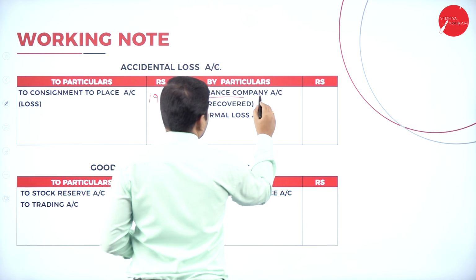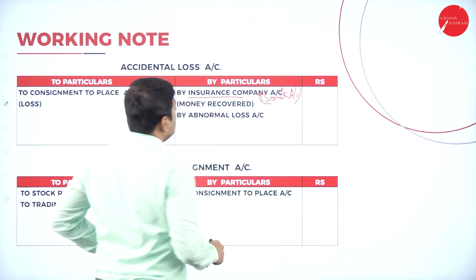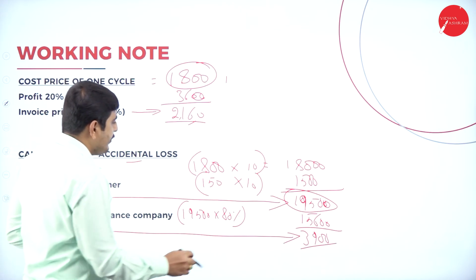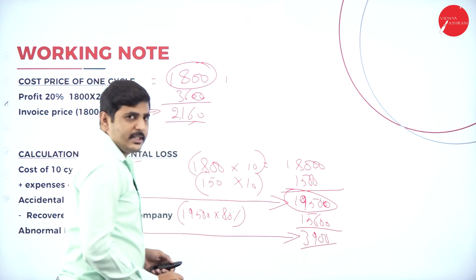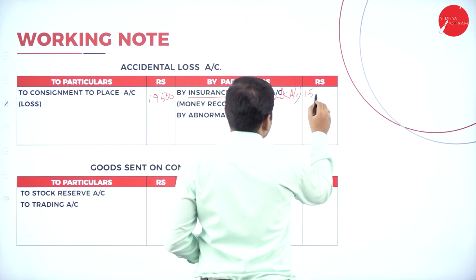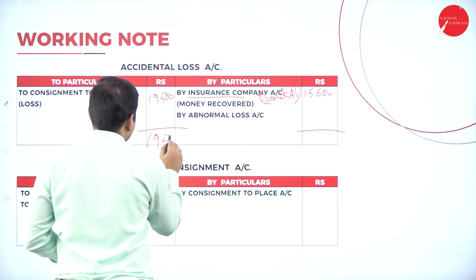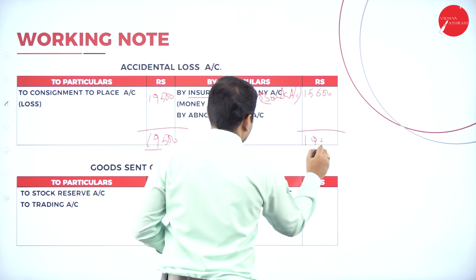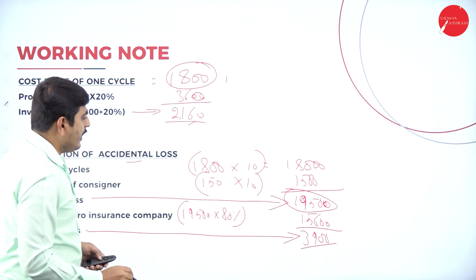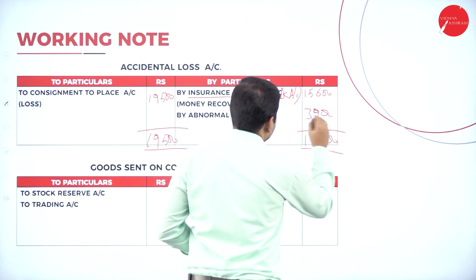The insurance company is giving only 80%, which means 15,600 rupees given by the insurance company. So by bank account 15,600. The remaining is uncontrollable loss or abnormal loss. We have calculated here that abnormal loss is 3,900.